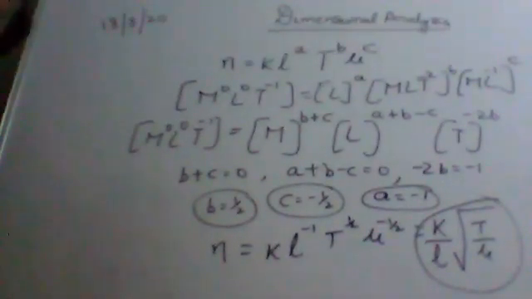Now let's proceed to the third application of dimensional analysis, which is to convert one system of units into another. So write the third application: to convert one system of units into another. That is, if in one system we know the numeric value, we can find out the numerical value in the other system. Like if we know it in the SI system, we can find out in the CGS system.